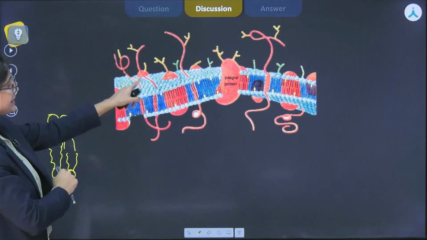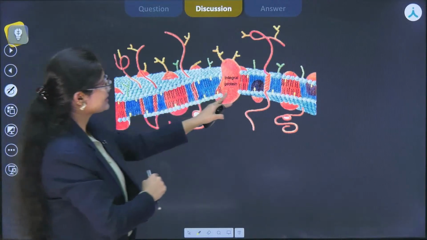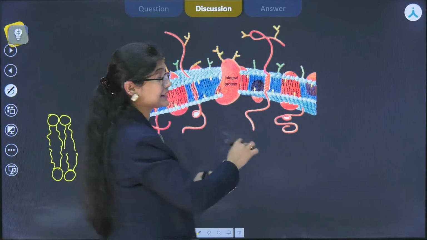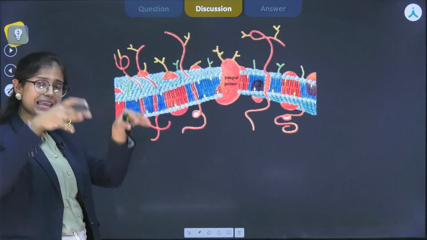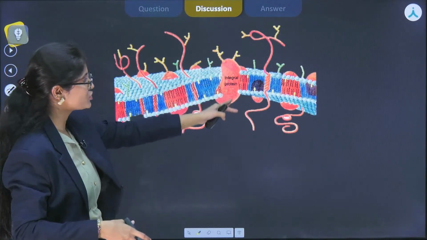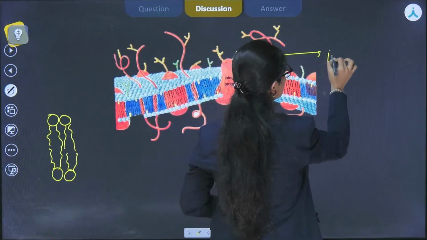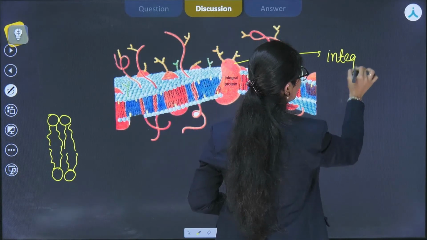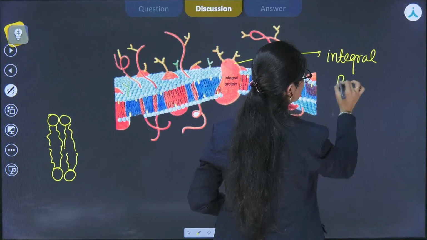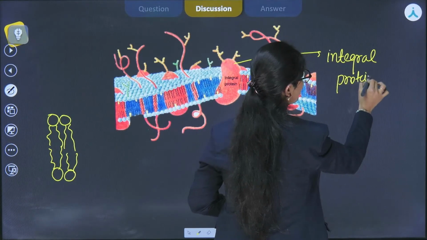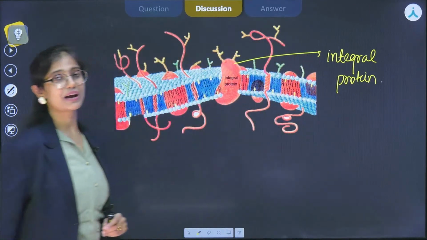And here we can see that these are the integral proteins which are present. The proteins which are present inside the membrane, they are fully embedded. These are known as integral proteins. And how are they classified? They are classified on the basis of their ease of extraction.